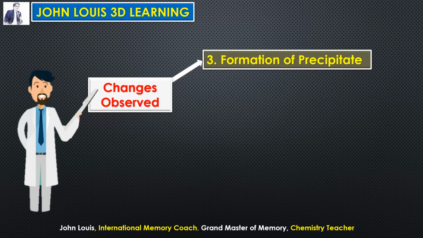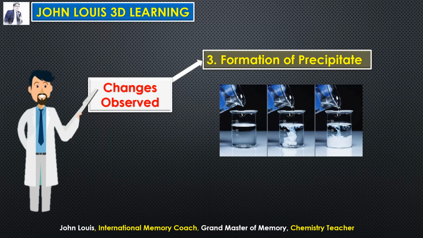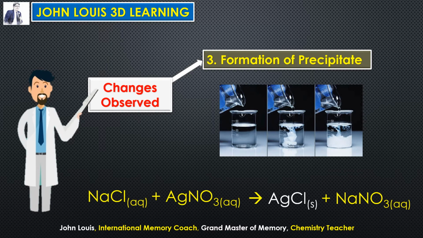Formation of precipitate. So what is formation of precipitate? See here, we have taken sodium chloride salt solution here, and silver nitrate is mixed with sodium chloride here. So both are clear solutions, like water, they appear.